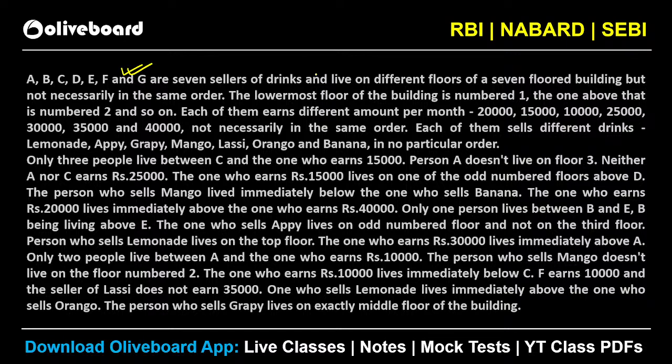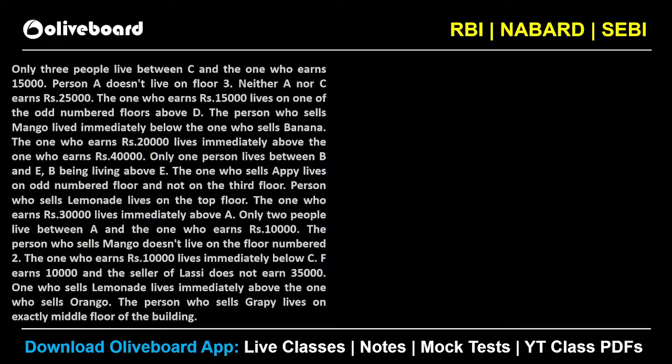So there are 7 sellers who are selling certain drinks here and they are living in a particular building with 7 different floors. The numbered one is the lowest one and then 2 and then so on. Okay. Also they have different amounts per month. You can see 20,000, 15,000 and so on. Right, each of them is selling a different beverage here, right? तो सारे अलग अलग beverage sell कर रहे हैं. ठीक है, so we have to find that who is living on which floor, which fruit drink they are selling and how much is their earning, right? So we will check this out. Let's see. चलो इसको try करते हैं.